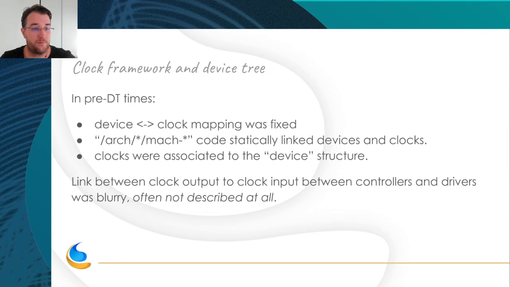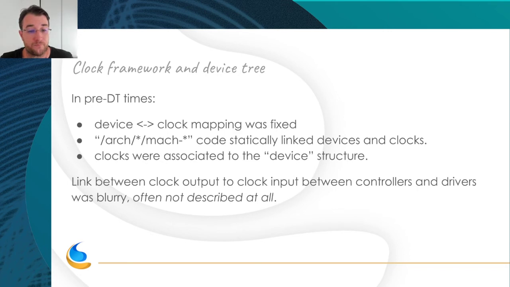So, before device tree, the mapping between a device and a clock was fixed, which was complex to write. Honestly, before DT, when you needed to set up all the devices and their relationships in C, it was really a complex and long task.